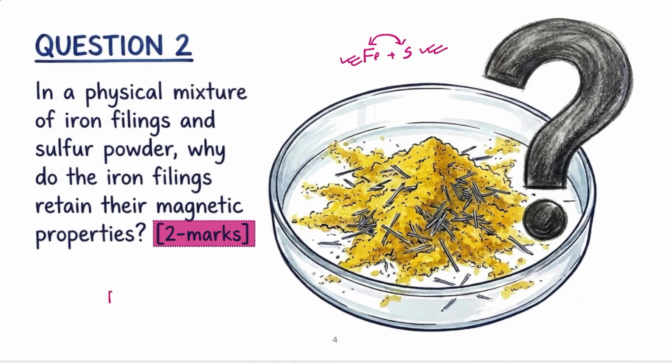So when you heat iron and sulfur in a special condition, then ferrous sulfide will form, right? But here we are only mixing the iron and sulfur. And this is the mixture of iron and sulfur. So in this there is no chemical bond formed between the iron and sulfur. That's why iron will retain its property. So which property is mentioned here? Magnetic property. So check the answer now first.